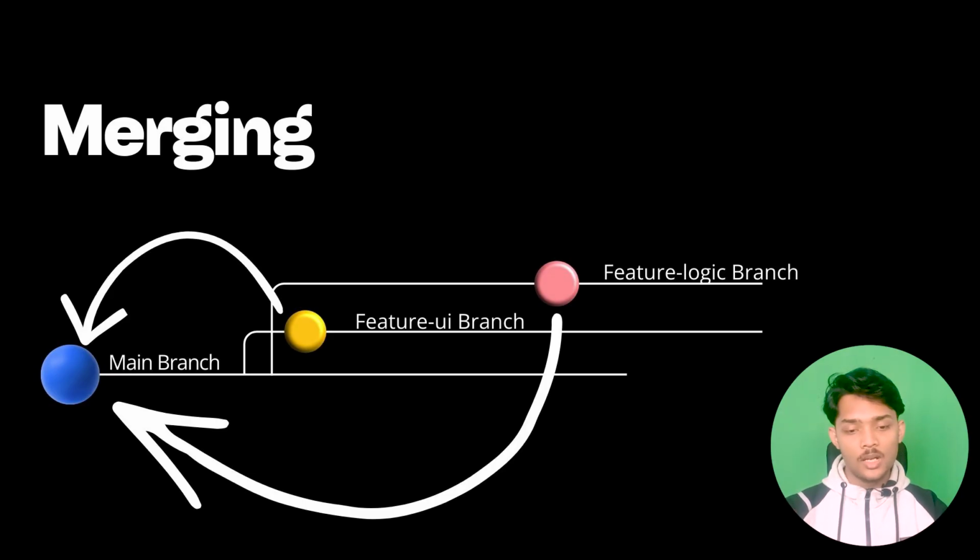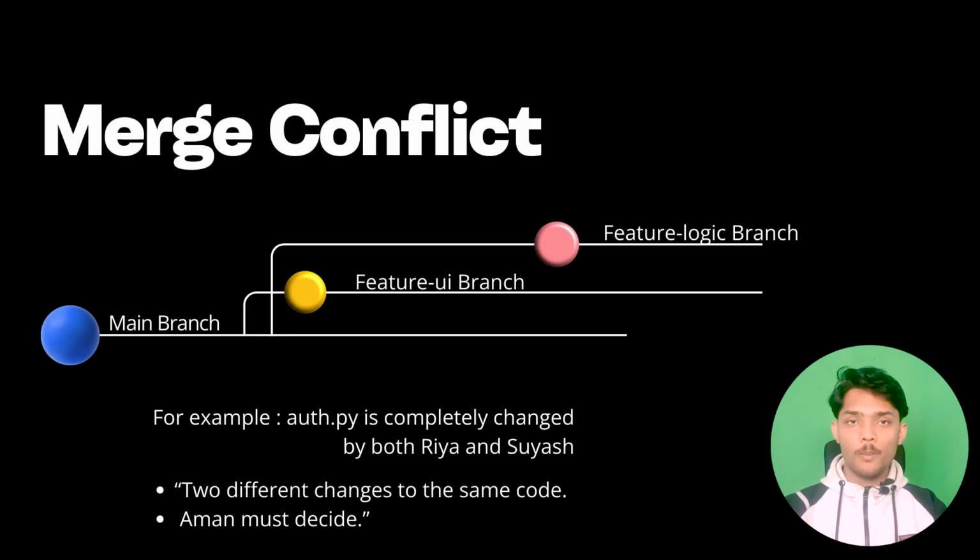Now Suyash is done. Suyash submits his changes, Aman reviews it, and merges it if it is correct. Now what if Ria and Suyash made changes in the same file, in the same line of code? What will happen when Aman is reviewing the code? He will get a merge conflict.